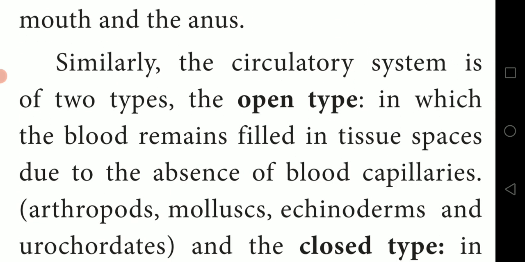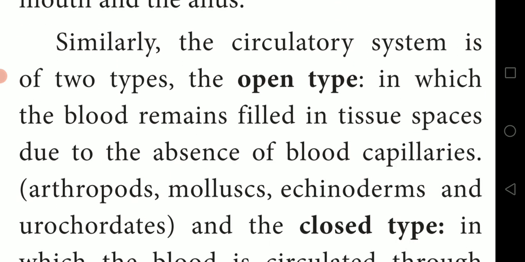Similarly, the circulatory system is of two types: one is the open type, and the other is the closed type.